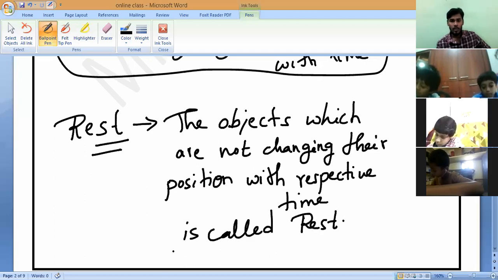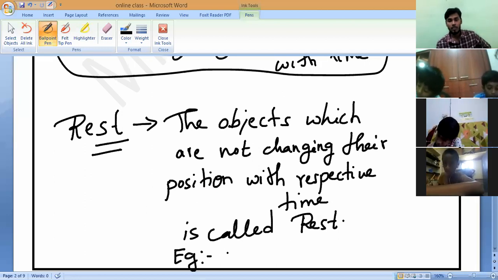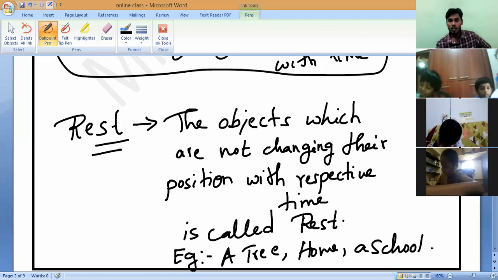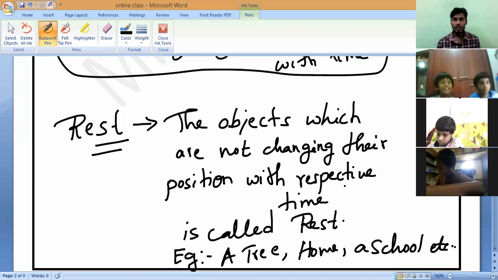You can write examples. What examples can you write, Narayan, Sanath? A tree. Next, a home, a school, etc. You can write. Do you understand? That is called rest.